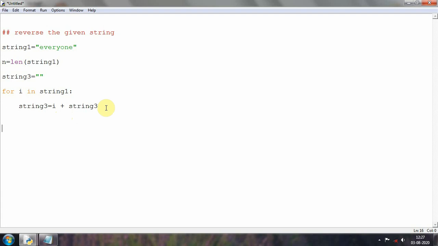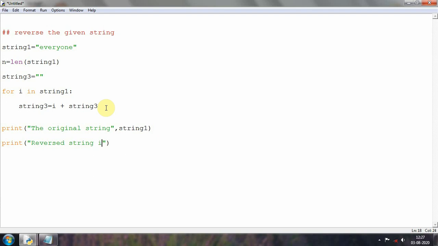Then I will print the string here. First let me print the original string, and then I will print the reversed string. The original string is string 1, and the next string which I want to print is the reversed form.